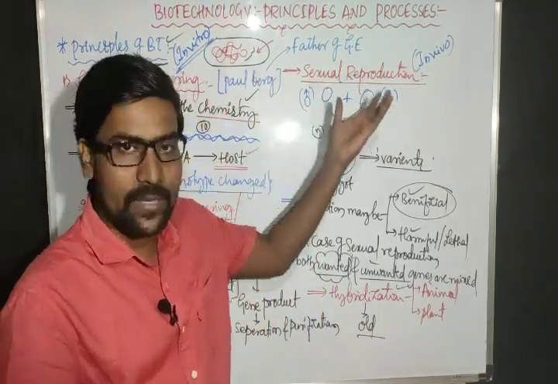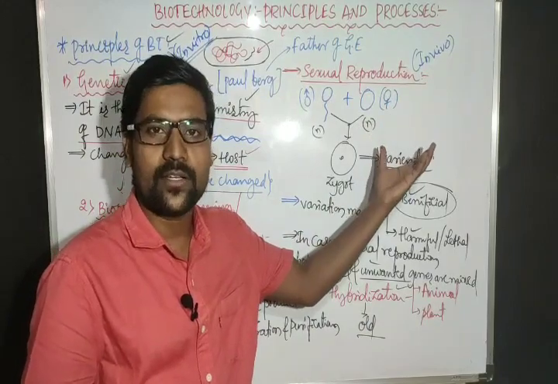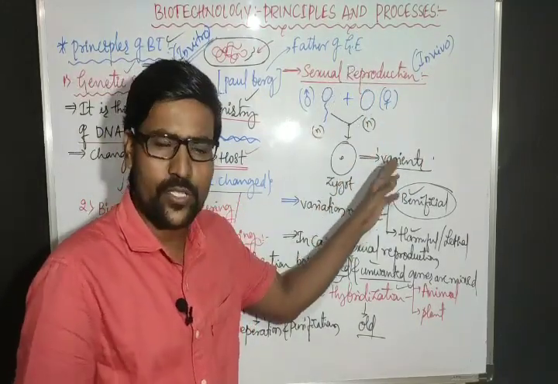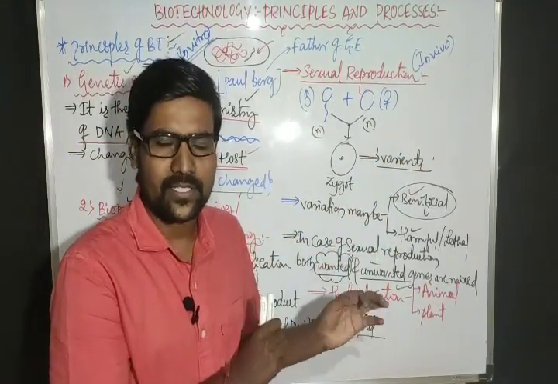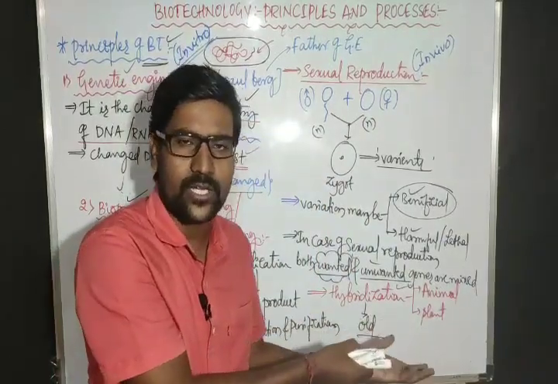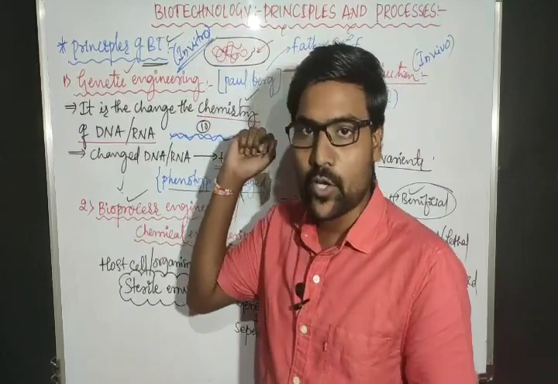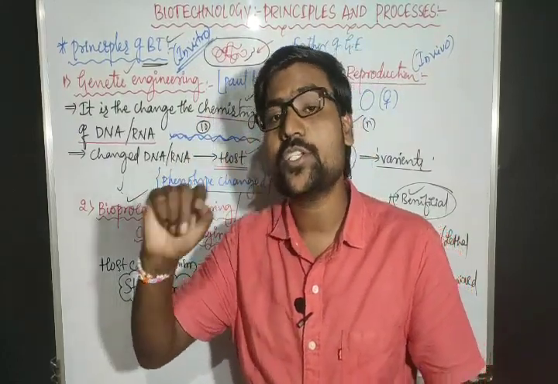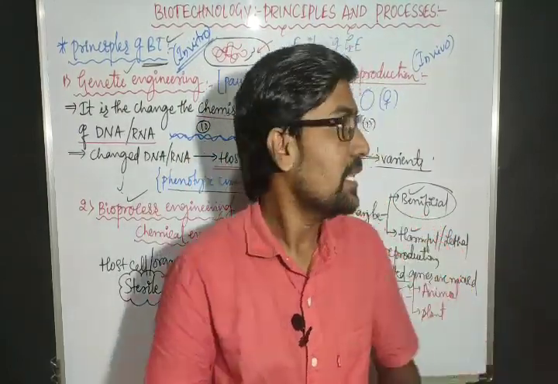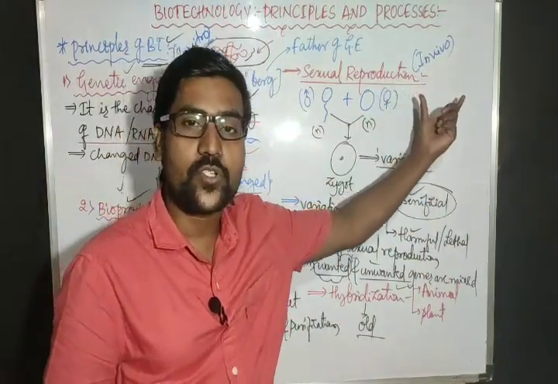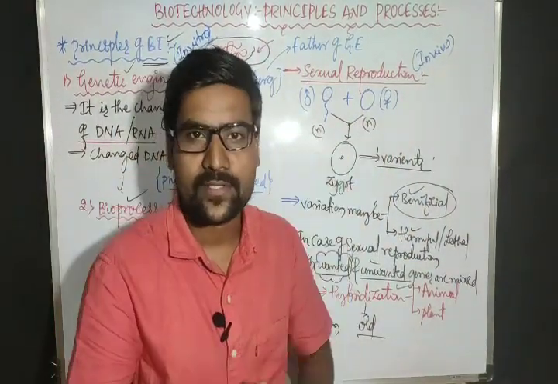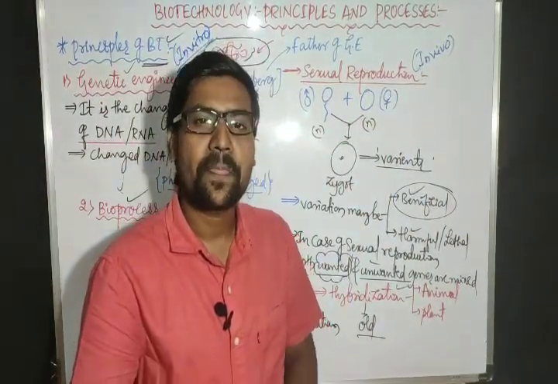The same mixing of a gene is also occurring in sexual reproduction, but that is the old method, and we cannot control that one. But here we can control this one. Here this is in vitro chemistry change in the DNA. This is in vivo chemistry change in the DNA. That is the only difference, right?